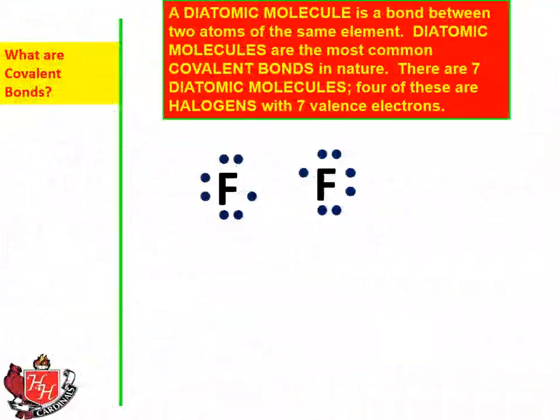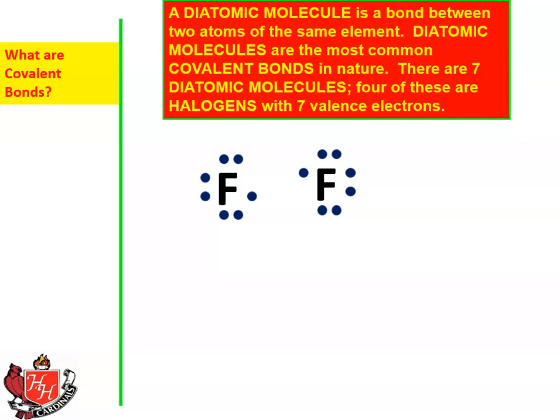Okay, so a diatomic molecule is a bond between 2 atoms of the same element. Diatomic molecules are the most common covalent bonds in nature. There are 7 diatomic molecules. 4 of these are halogens, so we haven't gotten into those different subcategories of the periodic table. We'll do that within the next few days. 4 of these are halogens with 7 valence electrons.